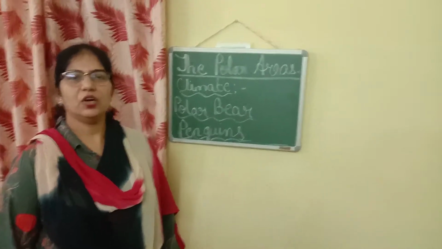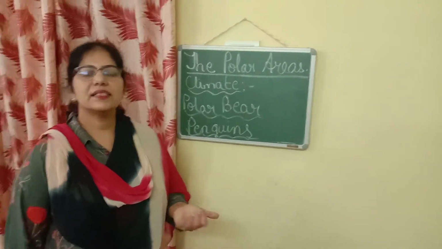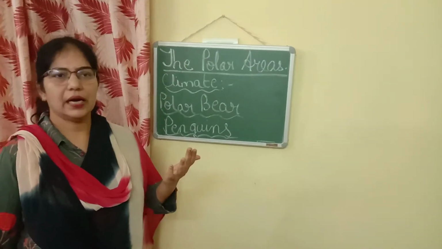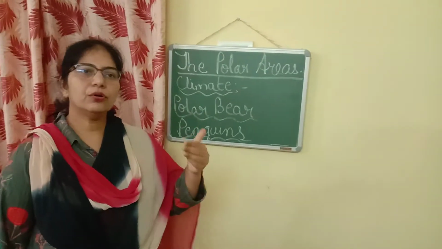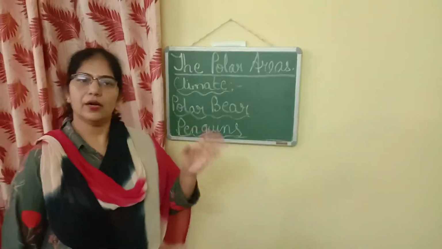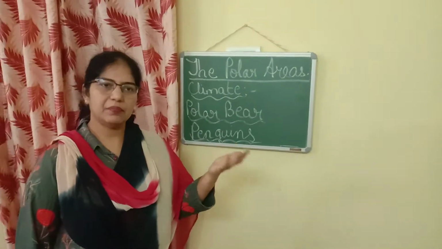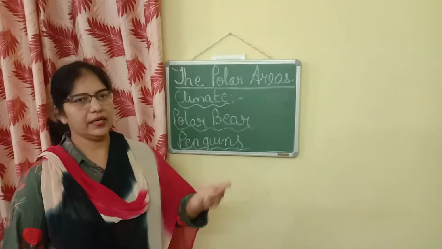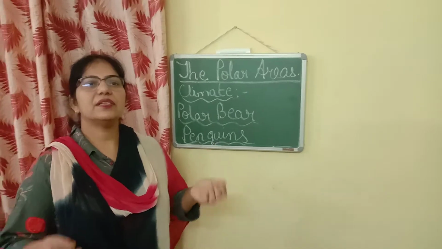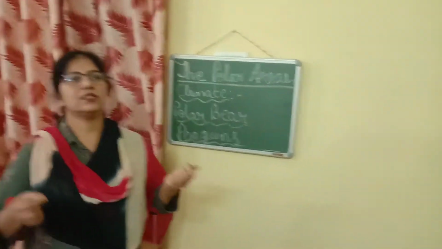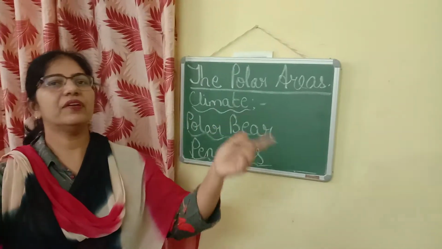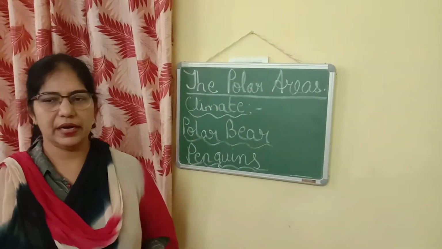Morning children, welcome back. In our last session we had discussed what is a habitat and what is adaptation. So now you know a habitat is a dwelling place or a home for an organism. It can be a plant, animal or any other organism. Then adaptation means the presence of special features in an organism which helps it to survive in that particular habitat.